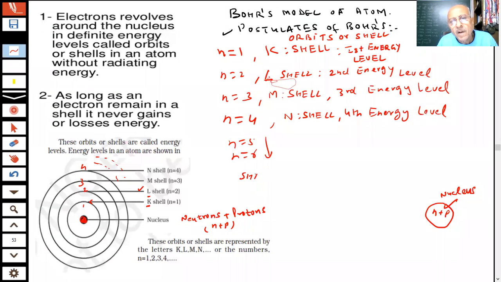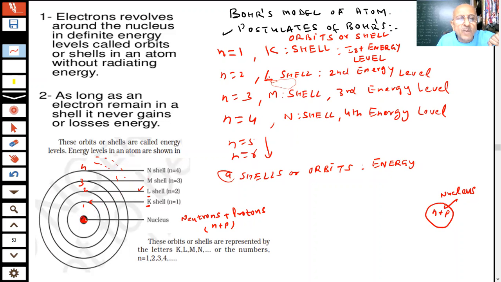Students, have you understood this idea of shells or orbits? Yes. These are also called energy levels. Levels of different energy: lower energy, higher energy, higher energy, higher energy.